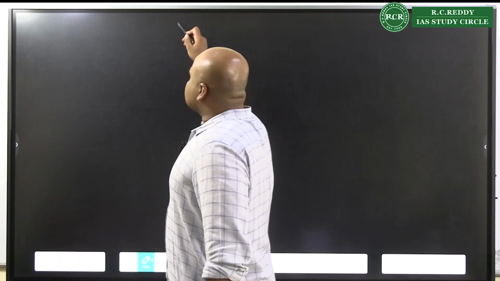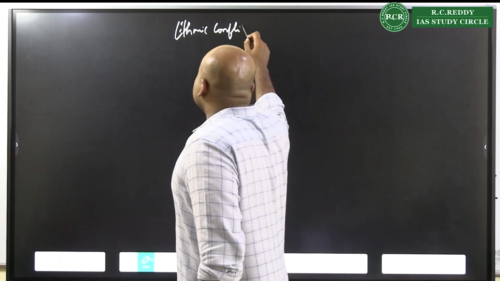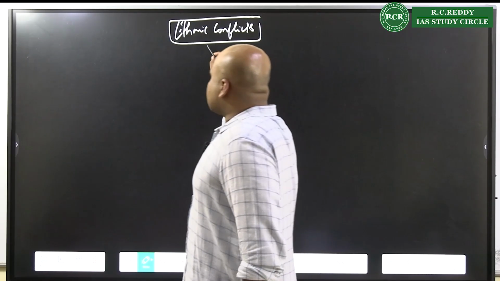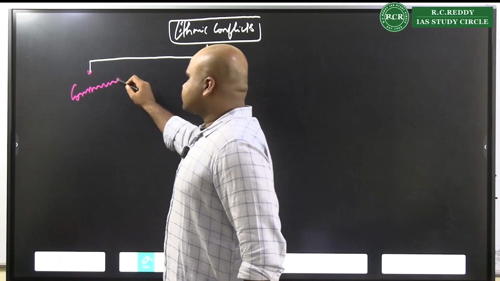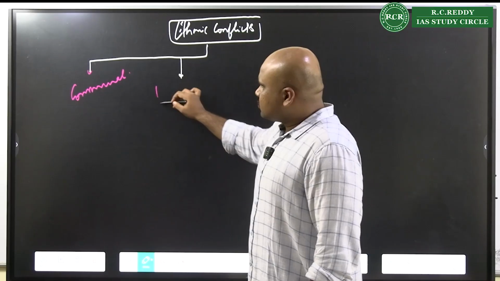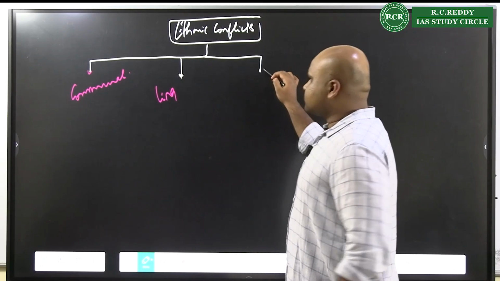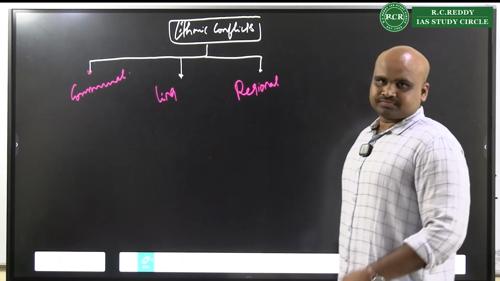Now here, when you look at these dimensions of ethnic conflicts, whenever you have a broad question, my dear, ethnic conflicts will fundamentally include communal conflicts. Ethnic conflicts will fundamentally include linguistic conflicts. Ethnic conflicts will fundamentally include the regional conflicts, the regionalism.